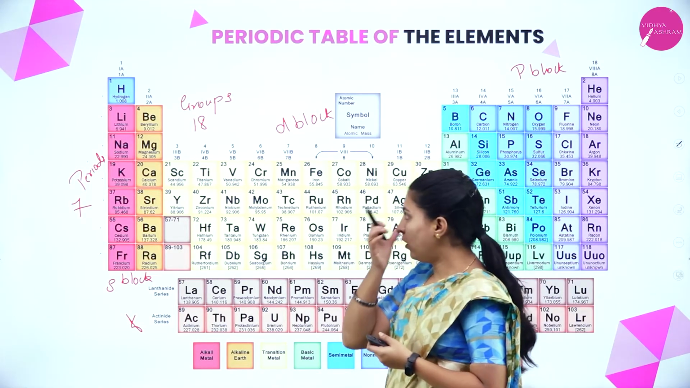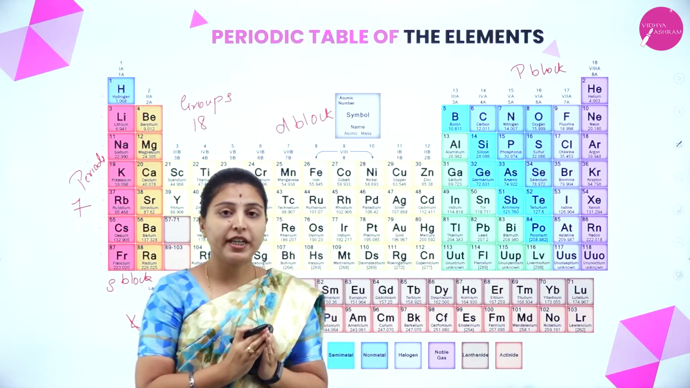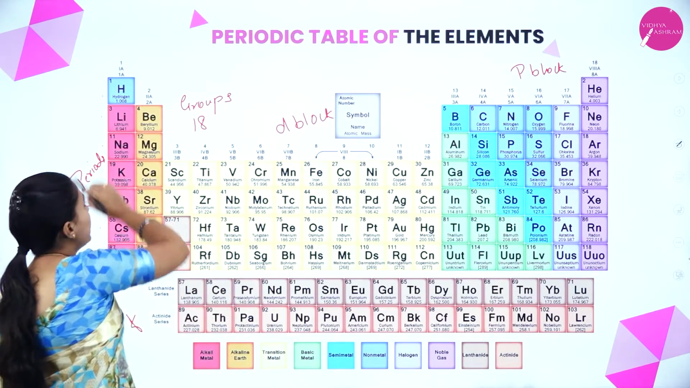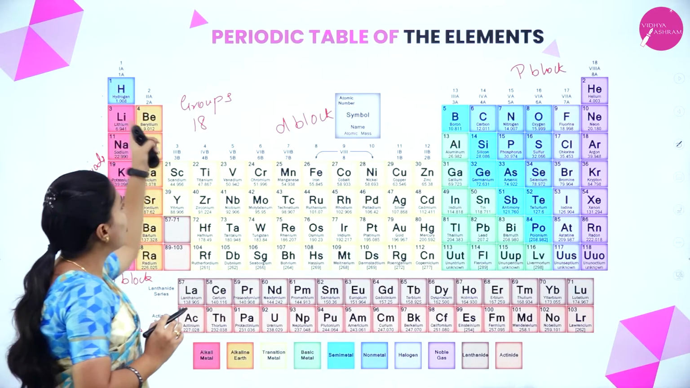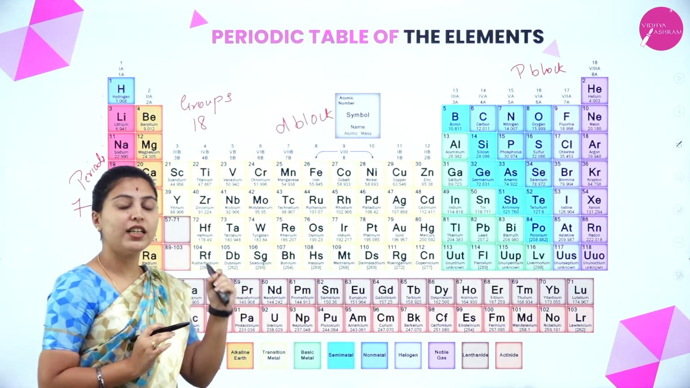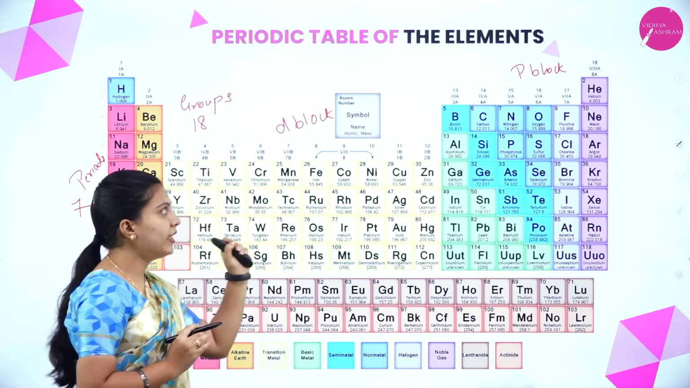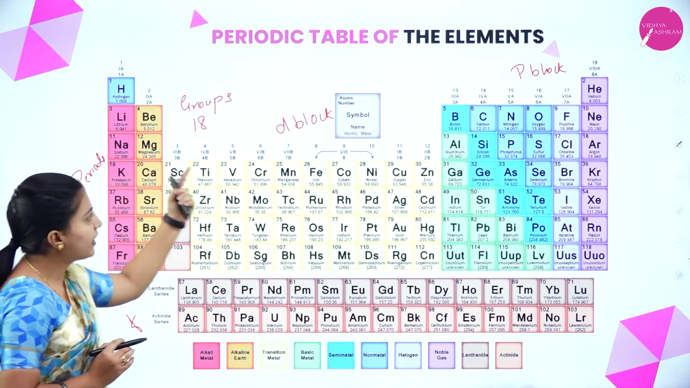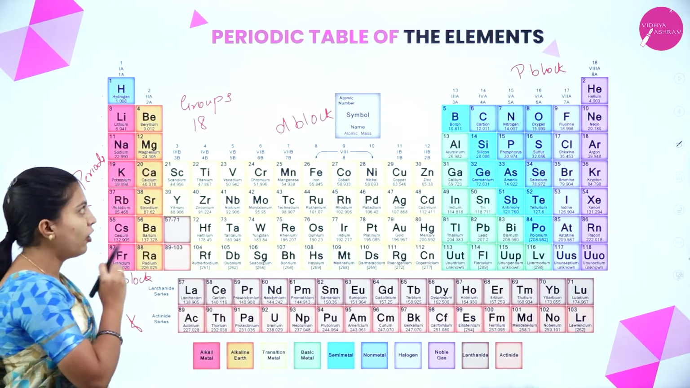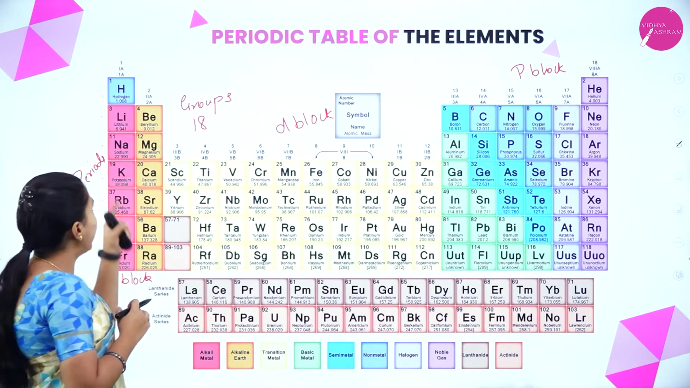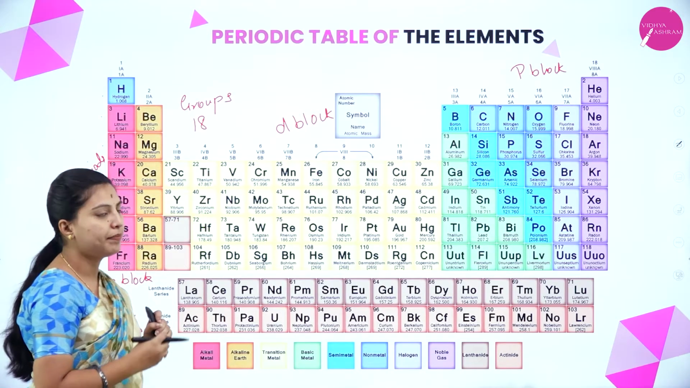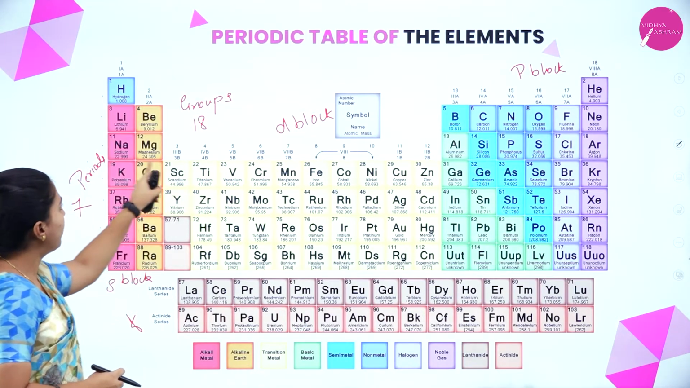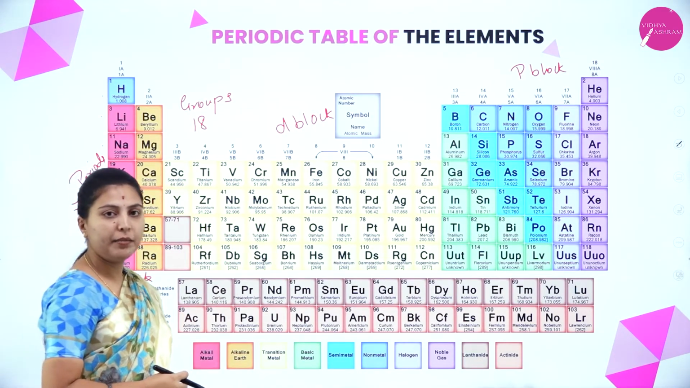We also have to know which period is long and which is short. In the first period, only 2 elements are present. This is the shortest period in the periodic table. In the second period there are 8 elements, so it is also a short period. The third period again has 8 elements.